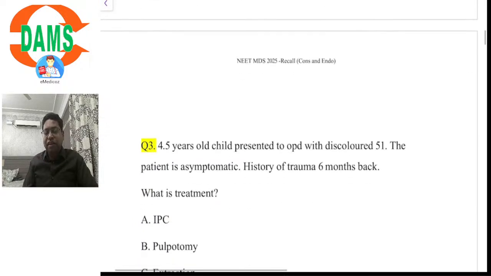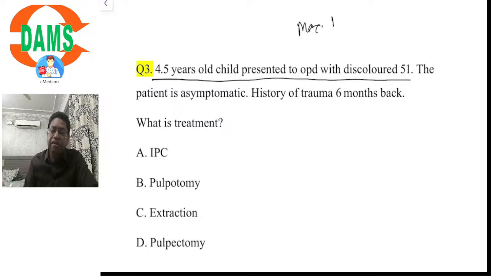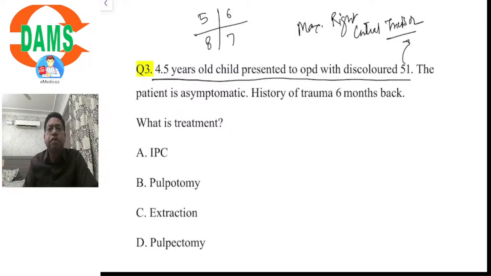Moving over to the next question, question number 3, another related to a brief history. Typically this question belongs to pedo, but anyways, it has been recalled in this session. A 4.5-year-old child presented to OPD with discolored 5-1. What is 5-1? Again, it is the maxillary right central incisor, which is a deciduous tooth, because quadrants 5, 6, 7, and 8 are the quadrants that we divide in deciduous dentition.